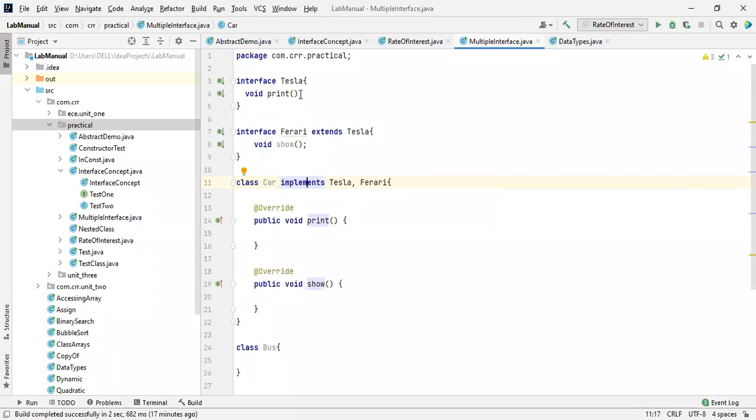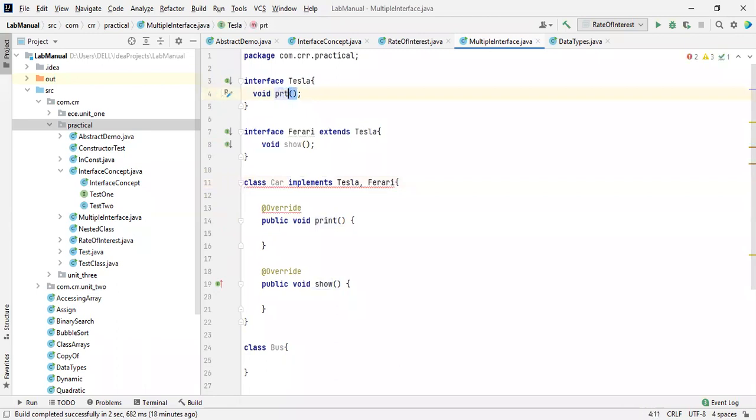So here we are having abstract methods over here. This should not be a print, just PRT will mention as a PRT because it is a keyword, right? Yeah. So PRT, so this is how we achieve multiple inheritance concept. This is possible right now. See this one, both these two things are interfaces only, and we are going to implement all these two properties. So how you are going to implement this? You have to override these two things and you are going to implement these two methods inside this class. This is how we are going to achieve multiple inheritance concept in Java.